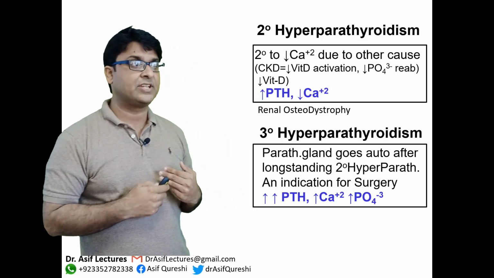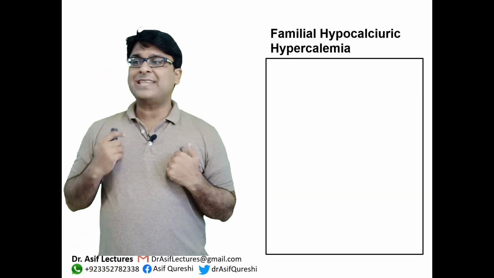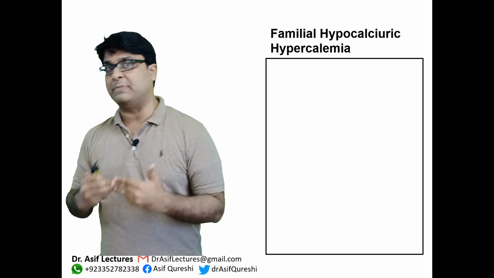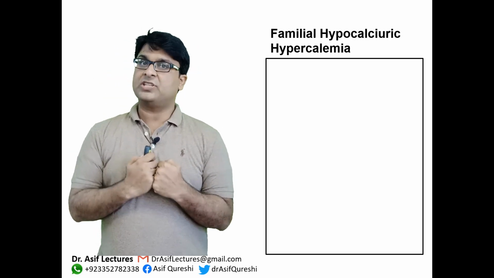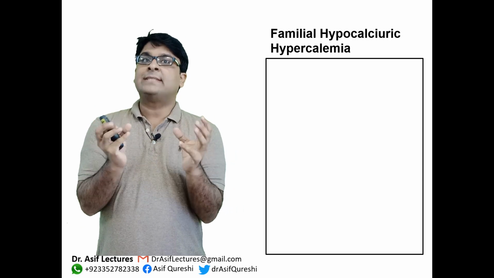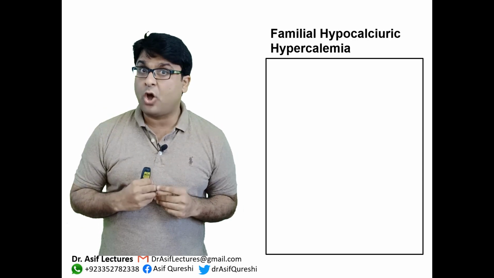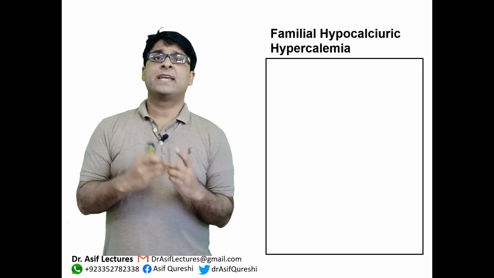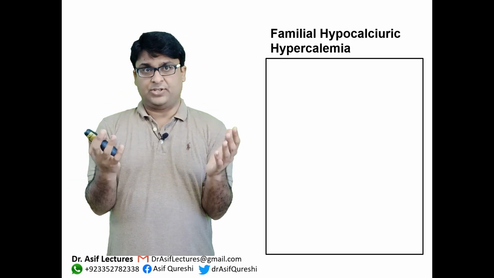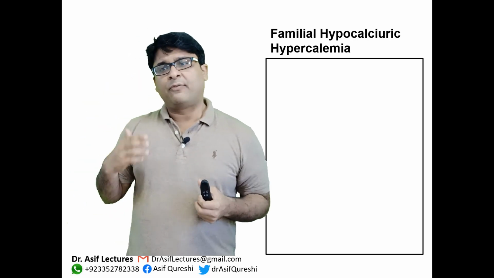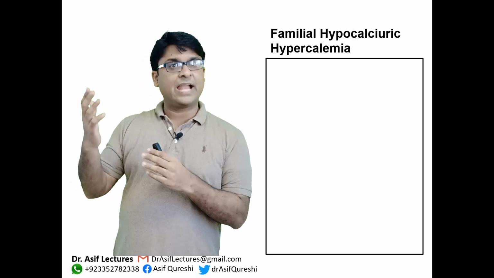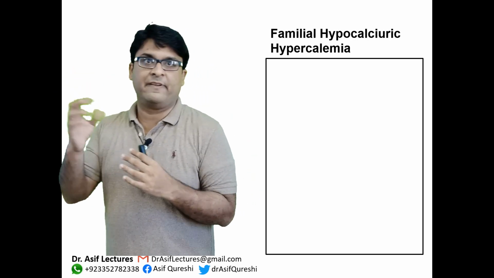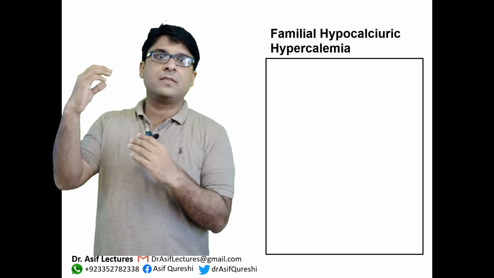Okay, so now this should make sense to you. There is another condition which is called familial hypocalciuric hypercalcemia. What happens in this disease is that the calcium sensing receptors which are present on chief cells are mutated and they are not able to sense. So for example, if there is normal calcium or even high calcium in the blood, they think there is low calcium. When there is low calcium in the blood, they think there is high calcium.